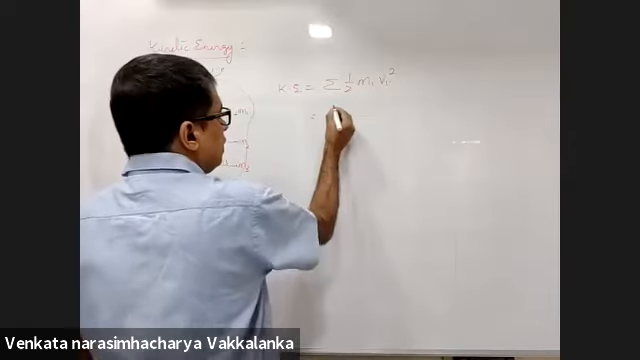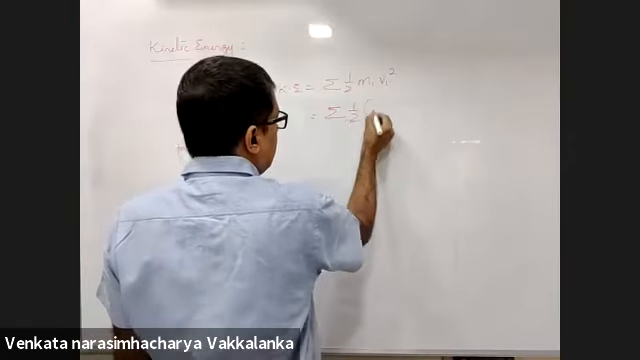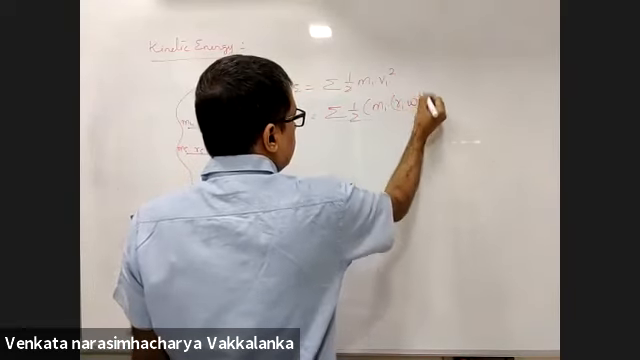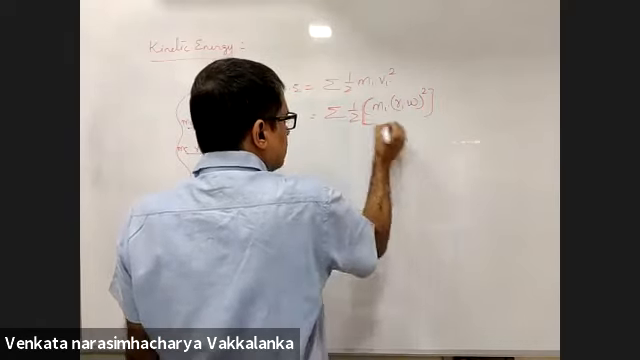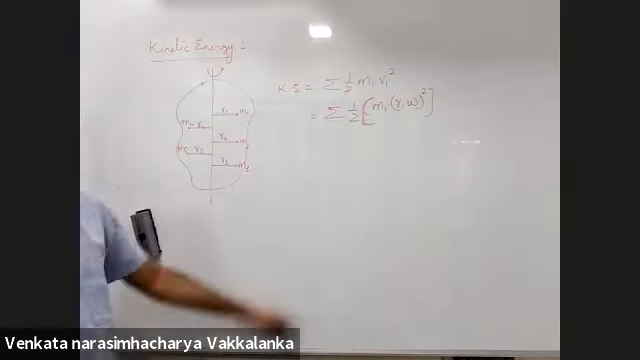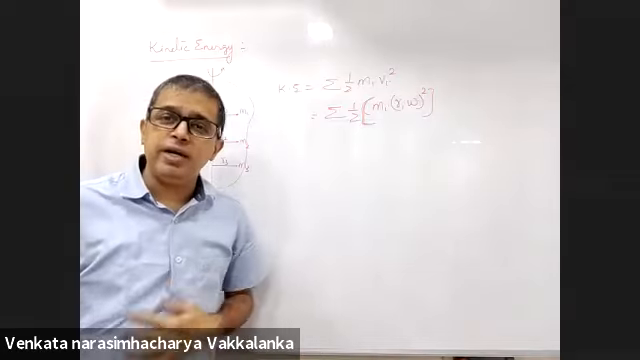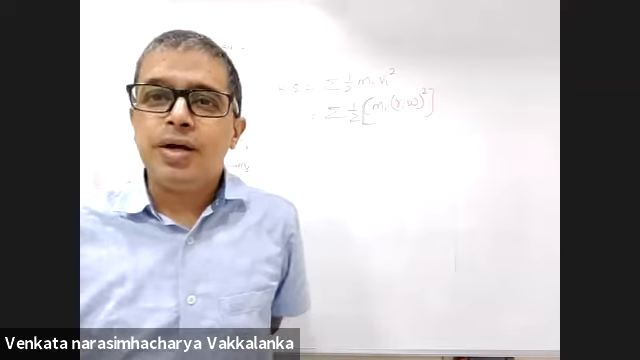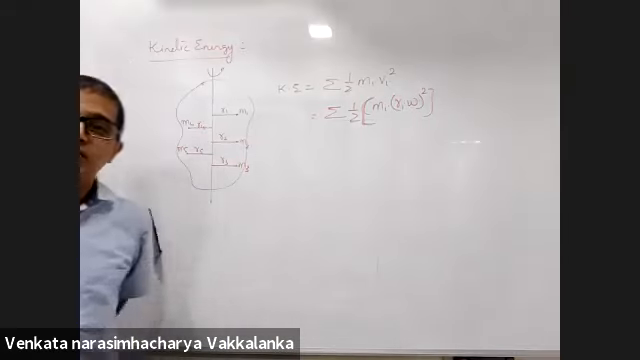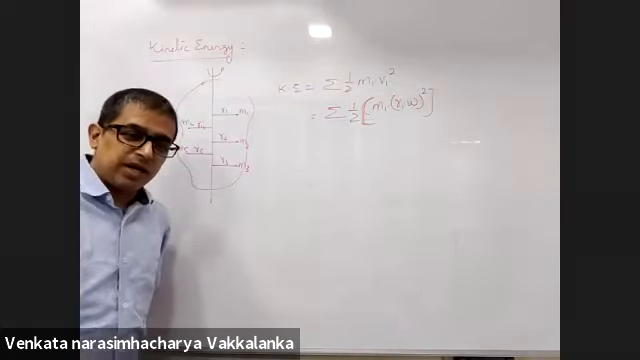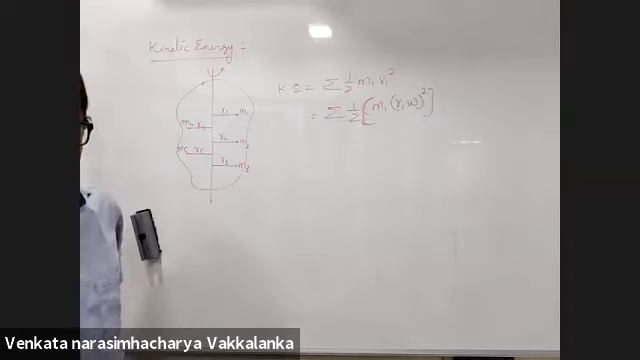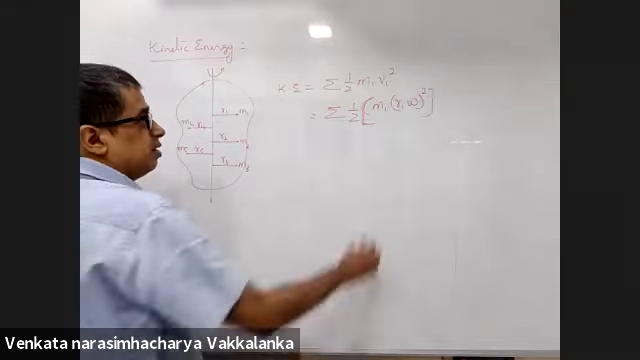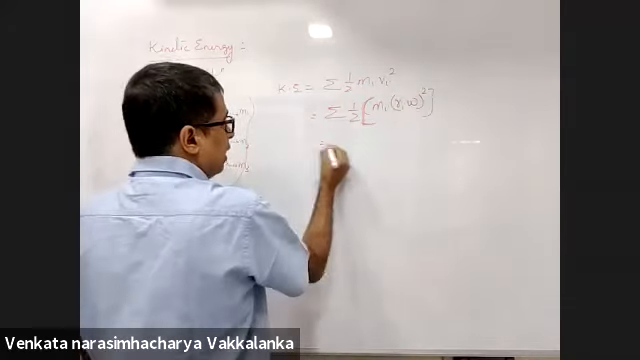Now this will be sigma of half m_i, v_i is r_i omega, whole square. The particle is going in a circular track. What will be the velocity? r_i into omega. Why are you not putting omega_i? Omega will be the same for every particle because angular displacement of every particle in the rigid body will be the same. Rigid body theorem. So omega will not be omega_i.